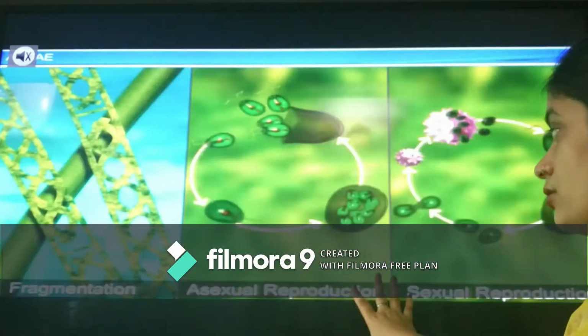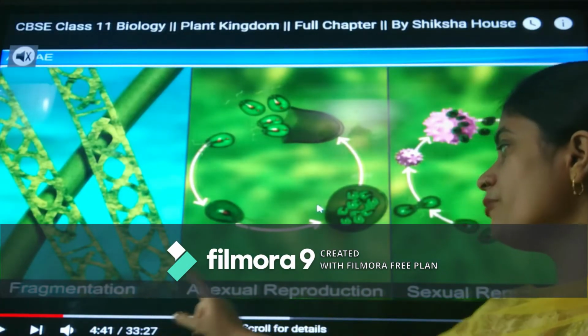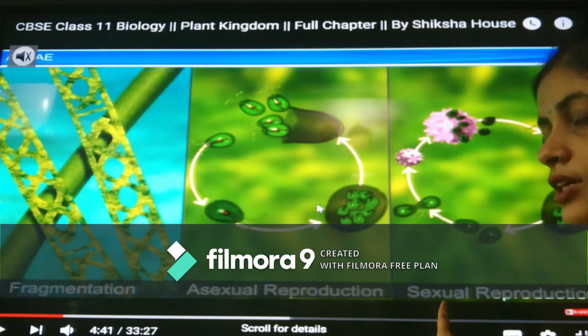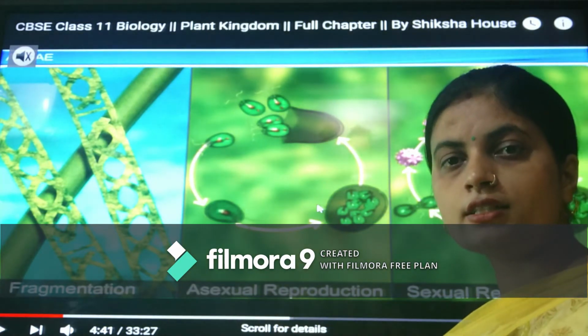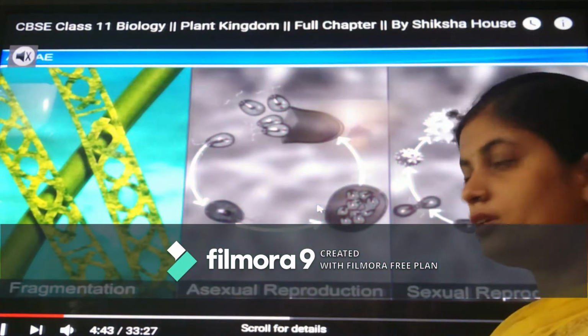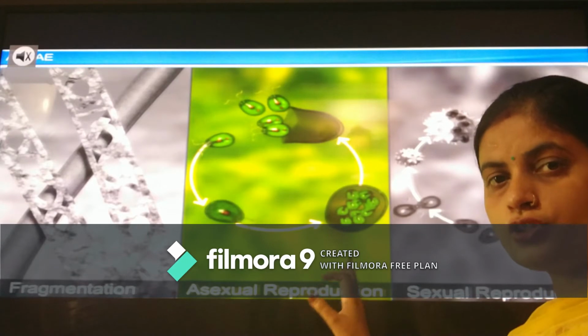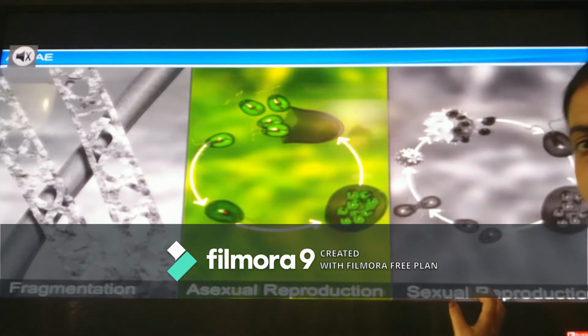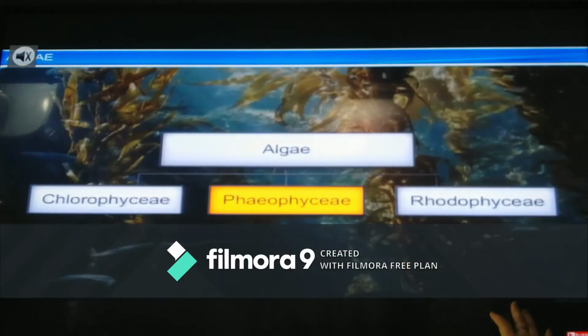Then how does the reproduction occur here? You can see here fragmentation, asexual reproduction and sexual reproduction. The things which we have studied earlier occur here as the mode of reproduction. Fragmentation, the structure will break down. Asexual reproduction, zoospores we have studied. And here through gametes, sexual reproduction will occur.